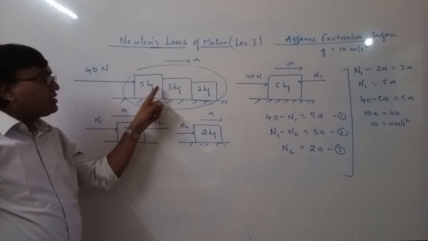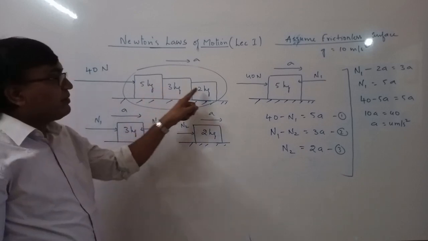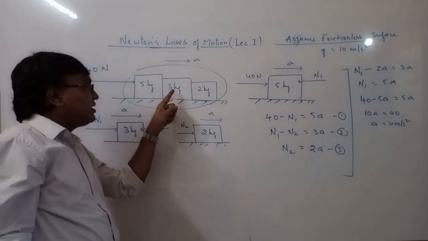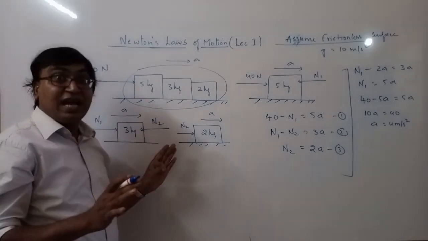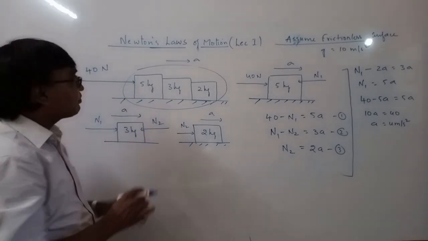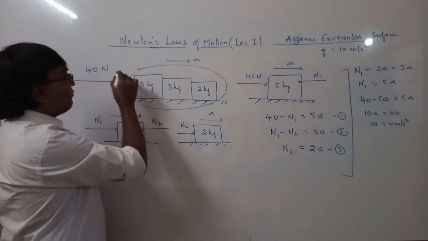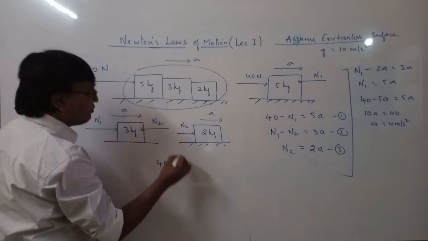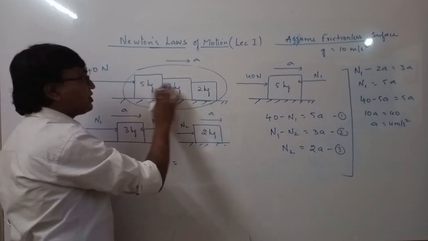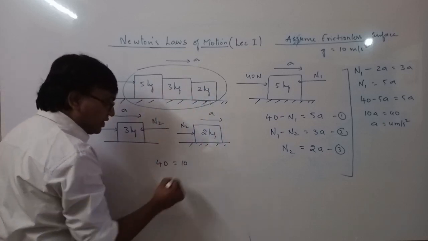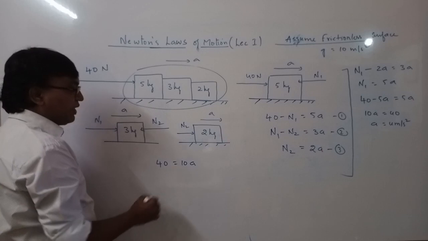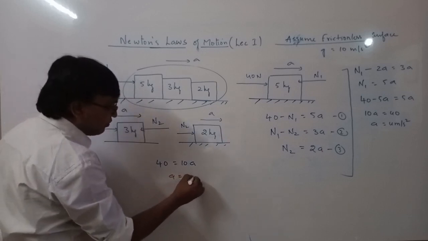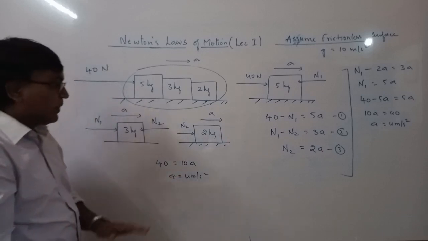Whatever forces 5 kg applies on 3, 3 kg on 2, 2 kg on 3, 3 kg on 5, all these are internal forces. So net force on this system is 40, and total mass of the system is 10 kg. So 10 into A. So acceleration is 4 meter per second square.